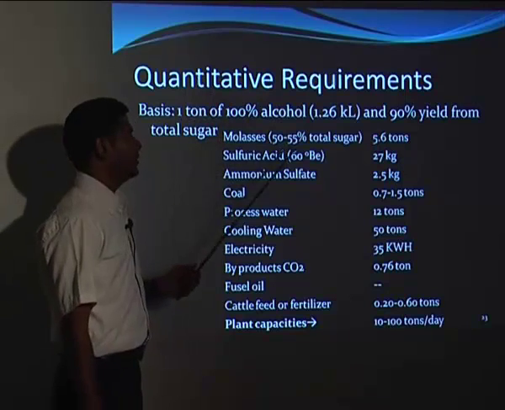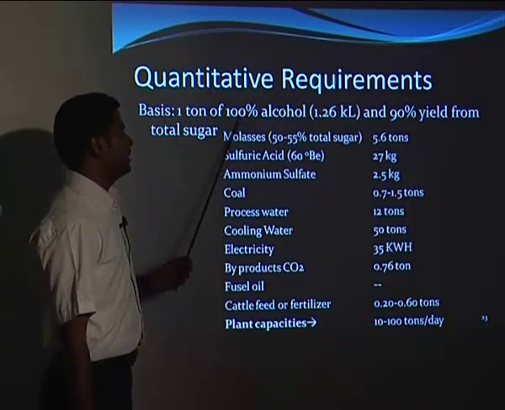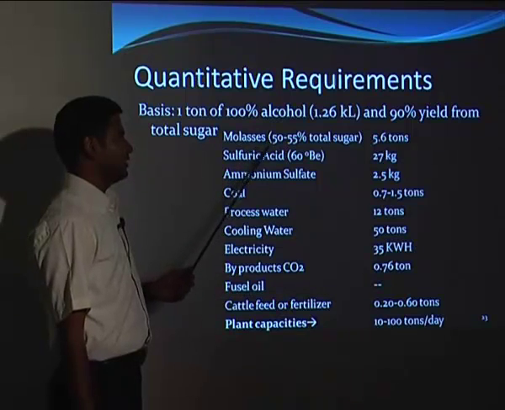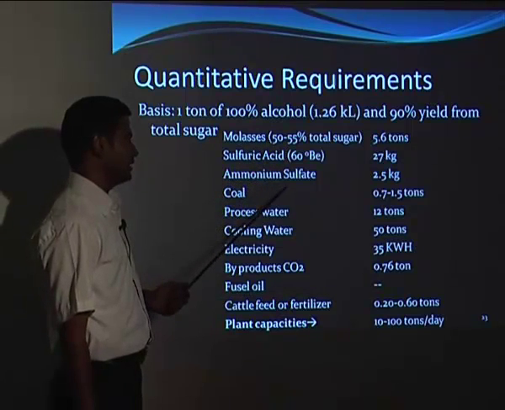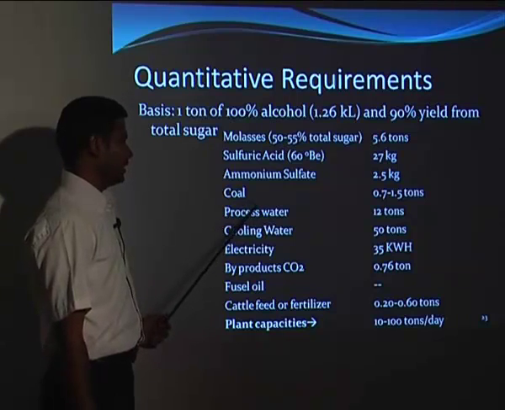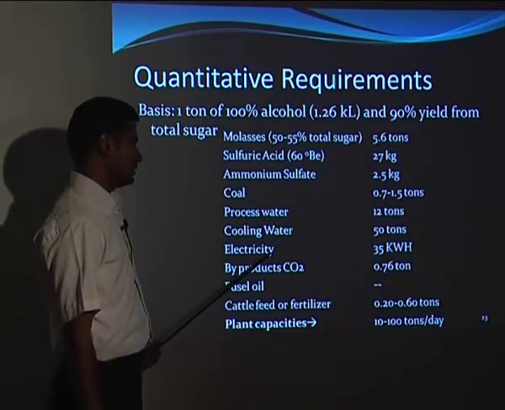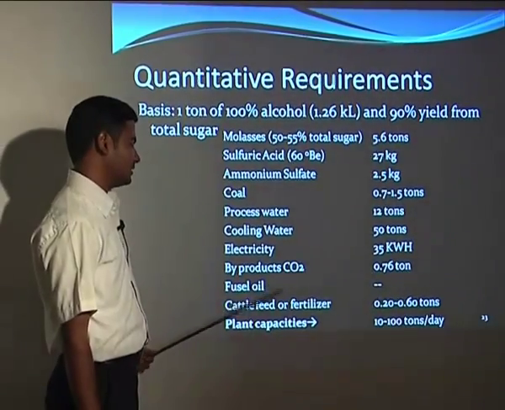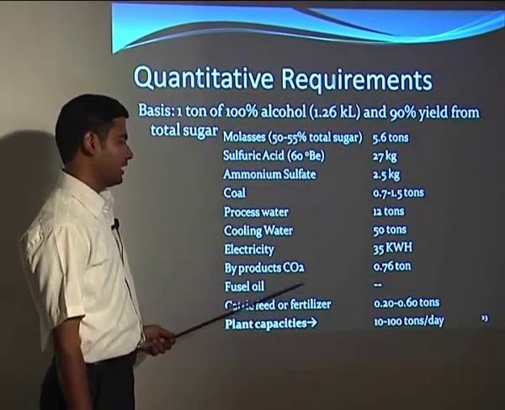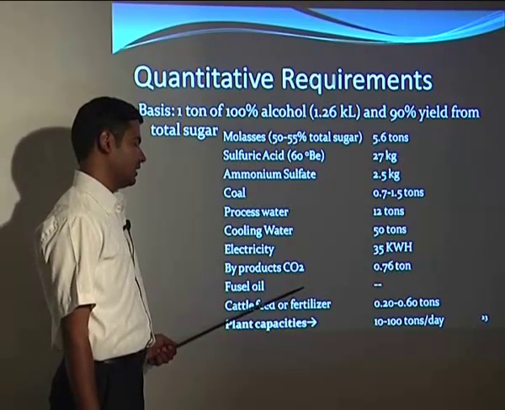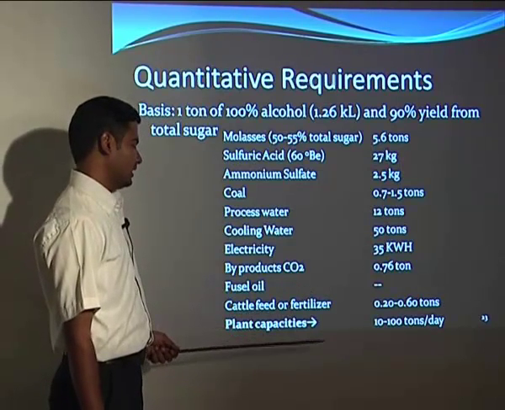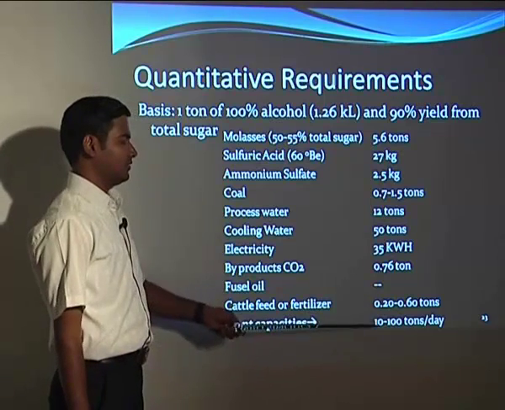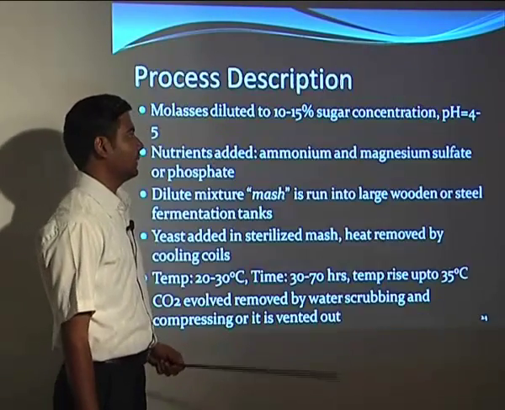Here if you see the quantitative requirement, if you are producing 100% alcohol, then we will require molasses as the raw material, then sulfuric acid, ammonium sulfate, coal for energy, process water, cooling water, and electricity for the stirring. Then the byproducts removed from this are fusel oil, that is acetaldehyde and other components which are not the main products, and cattle feed or fertilizer. The plant capacity will vary from 10 to 100 tons a day.